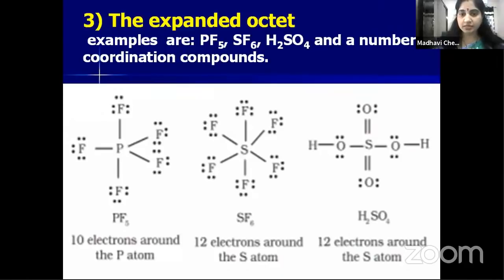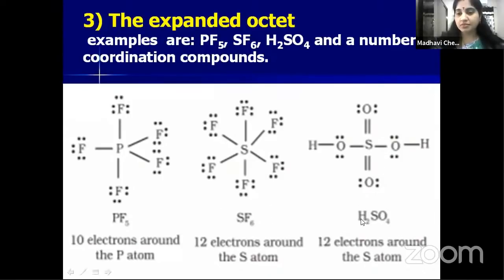Now let us see the case of sulfur hexafluoride, SF6. In sulfur hexafluoride, sulfur is the central atom. Around the central atom, how many bonds are there? A total of 6 bonds are there. Each bond means one pair of electrons. 6 into 2 is 12, so 12 electrons around the sulfur. 6 twos are 12 electrons present around the sulfur. So it means it is more than 8 electrons, right children? So this is the expanded octet in the case of sulfur hexafluoride.